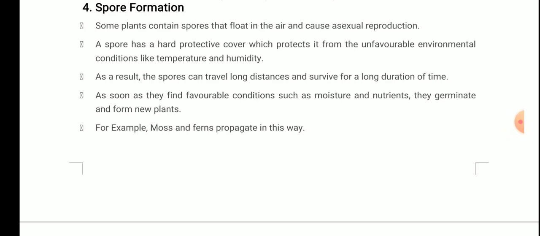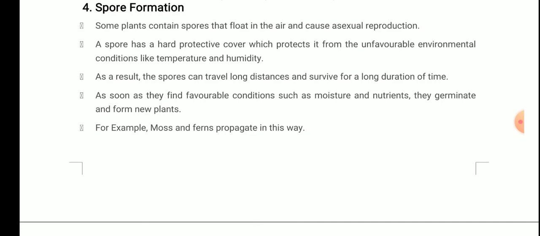So now you can see that spores are formed when unfavorable conditions are there. What does the spore help with? It has a hard protective cover, so it protects itself from an unfavorable environment. And what are the unfavorable environmental conditions? Like high temperature, high humidity, etc. As a result, the spores can travel long distances and survive for a long duration of time. Because it has a hard protective cover, it is very difficult to break that cover, and because of that the spores can travel long distances and survive for a long duration of time.